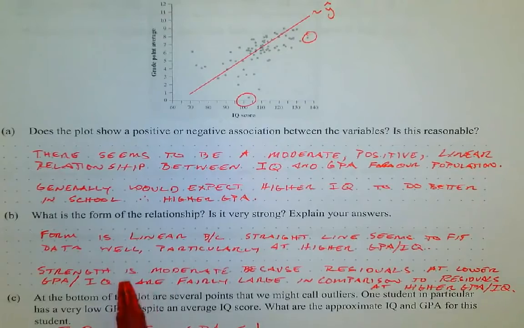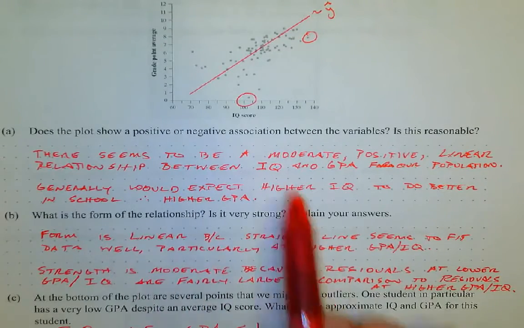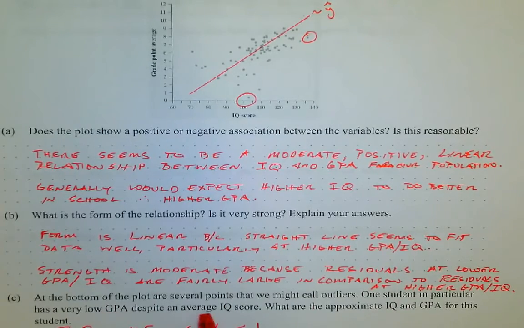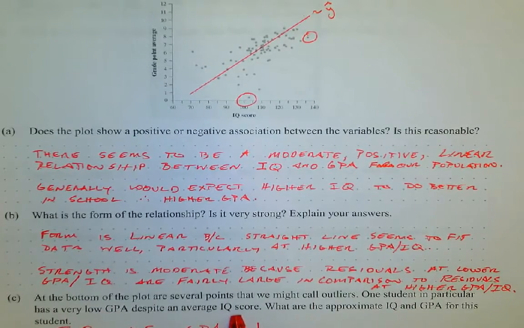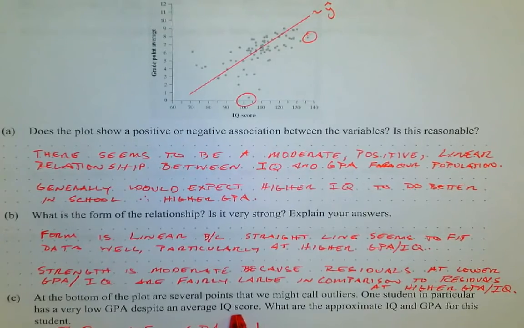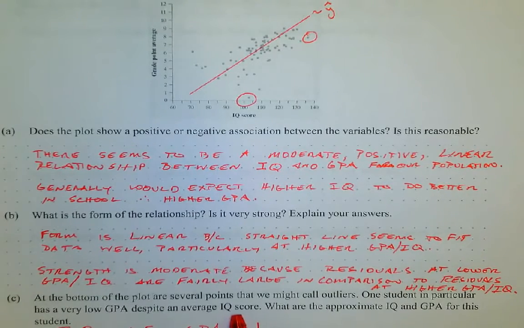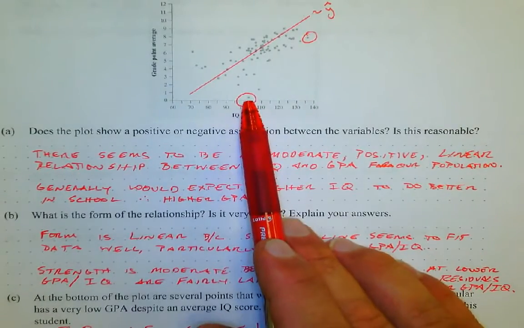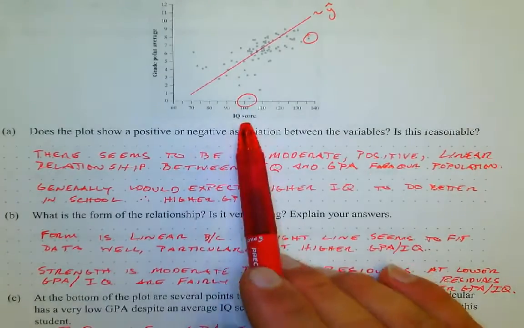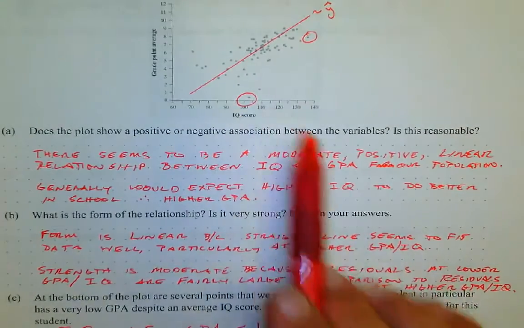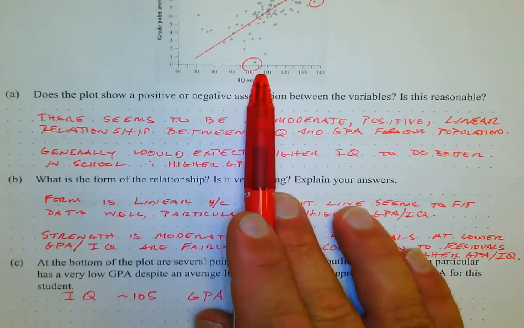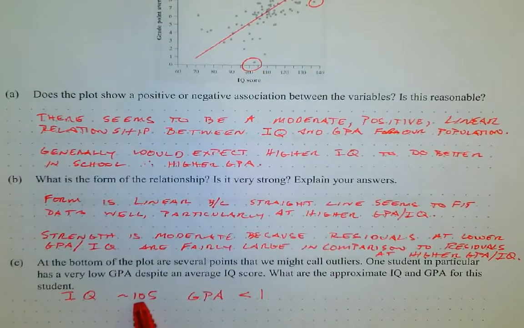Now, at the bottom of the plot, we have several points that we might call outliers. So these points down here, one student in particular has a very low GPA despite an average IQ score, and an average IQ, depending on the population, is around 100 to 110 or 115. And what are the approximate IQ and GPA for this student? Well, this is our student that's very low, despite an average IQ score. This is the lowest. If we look at the IQ, it's something around 105, 104, 103, but we can see it's between 104 and 105 and seems to be closer to 105. So the IQ is about 105.